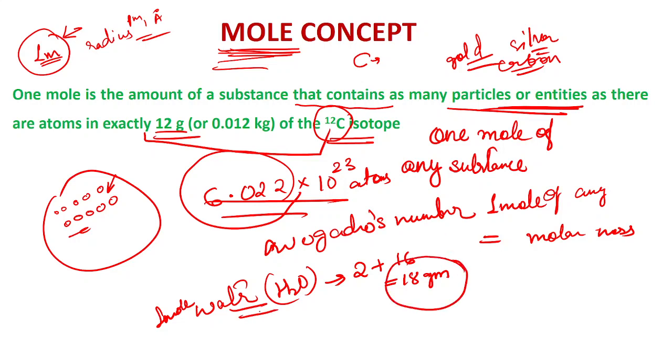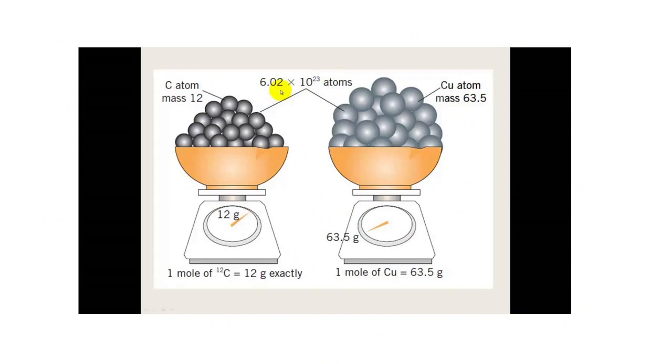Similarly, if you are talking about an atom, then that becomes the atomic mass. If you are talking about 1 mole of sodium, that will be equal to 23 gram. It means 23 gram of sodium is equal to 1 mole. See here, one picture is given: carbon atomic mass 12.